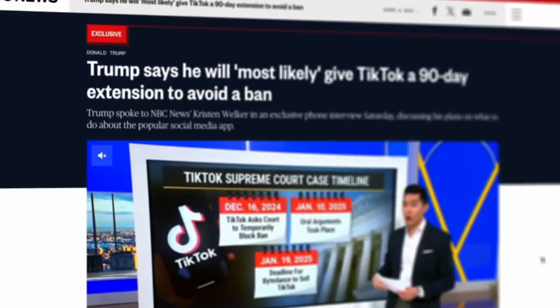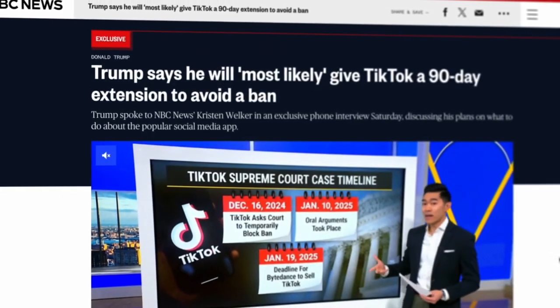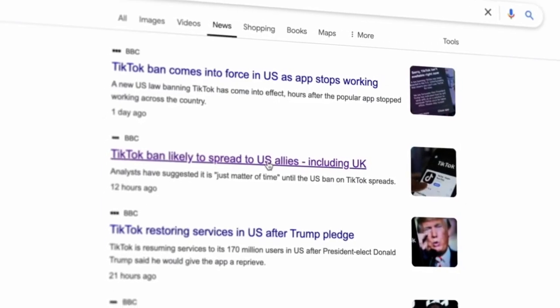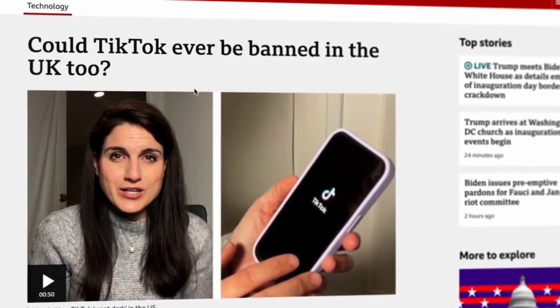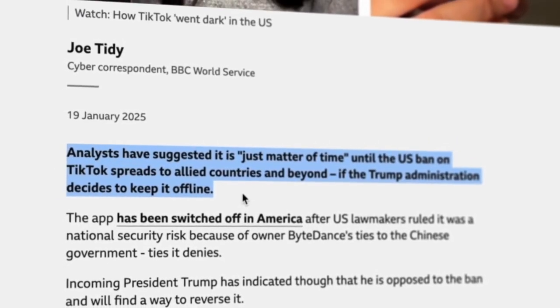So what next? Well, a 90-day extension is very likely to be granted to ByteDance, meaning that CapCut could be back online very, very soon. But beyond that, the future of TikTok and CapCut is still pretty uncertain. Now, the good news is that this ban currently only applies to the USA, but if you track similar bans from the past, US bans of Chinese companies have often trickled down to other countries around the world.